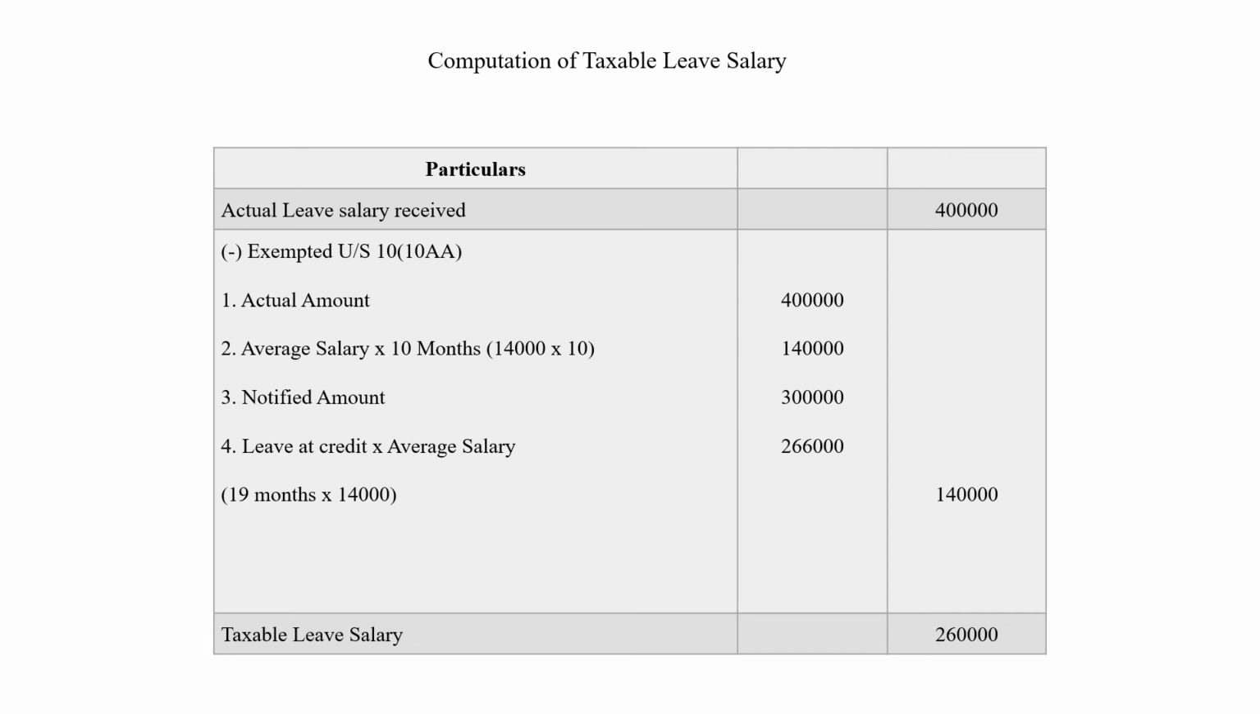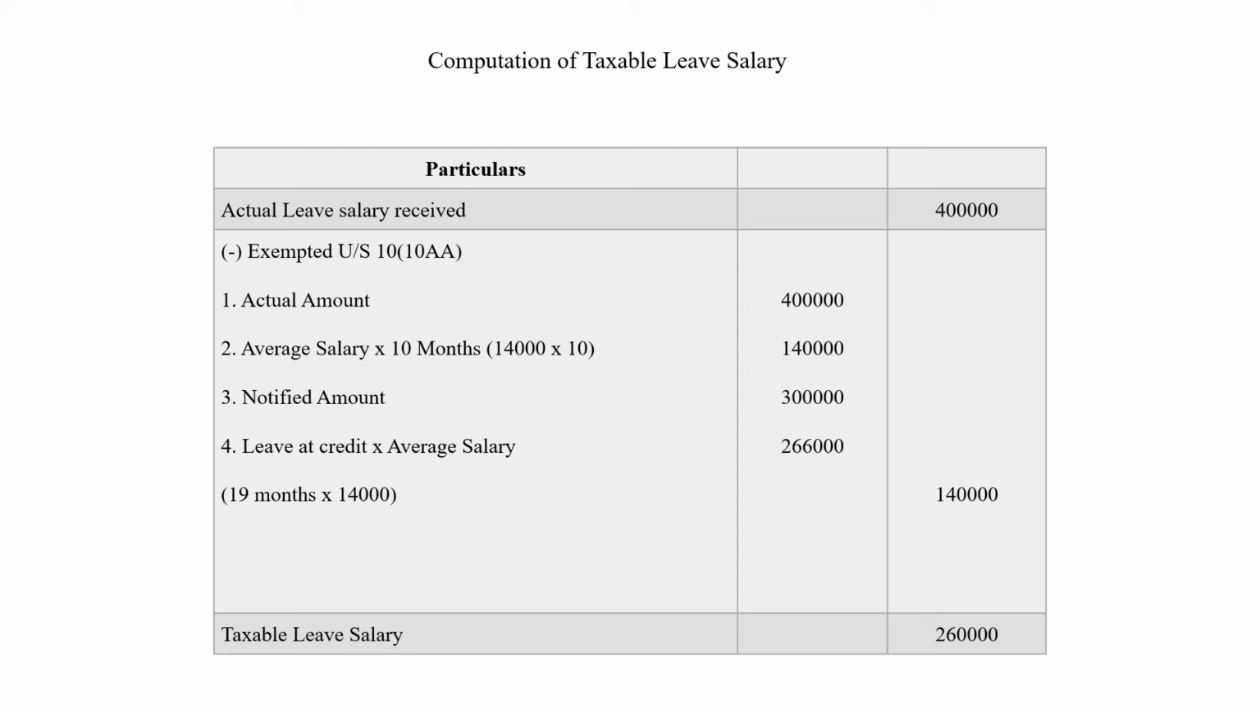So when you come to this, as usual, we'll open up the same 3 columns. Actual leave salary received is 4 lakhs minus the exemption under section 10(10)AA. 4 types of exemptions we get, and the least of the 4 is what we'll take to the outer column. So usually we have the actual amount as 4 lakhs. Second one, average salary into 10 months. So according to the sum, we have been given 14,000 as average salary. Into 10 months, we'll take as 1,40,000.